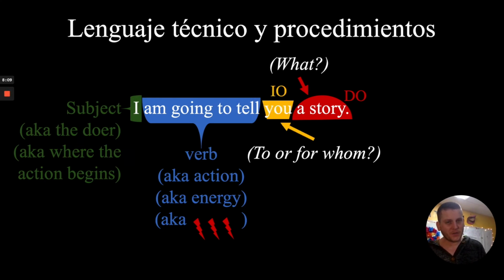you, which means that's our indirect object. You are our indirect object. We have told this story to you or for you. Therefore, you have received the energy, and that's where it has ended. Started with me, traveled through the story, ends with you, our indirect object.